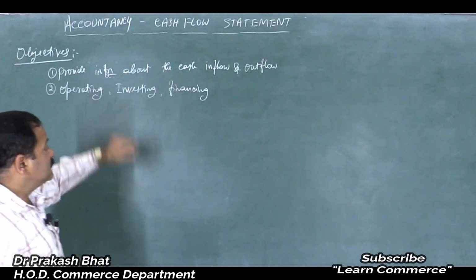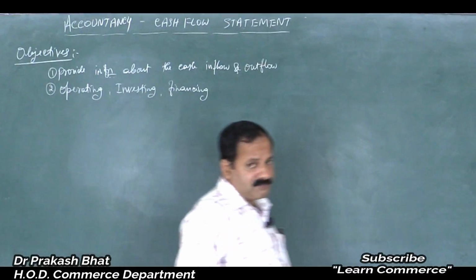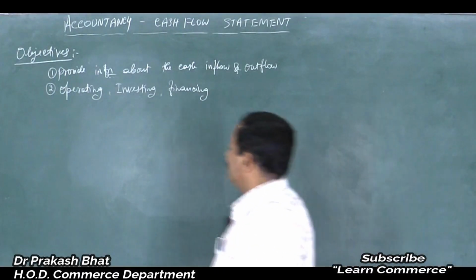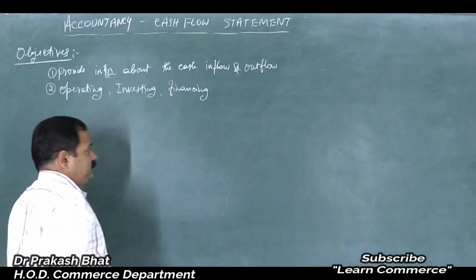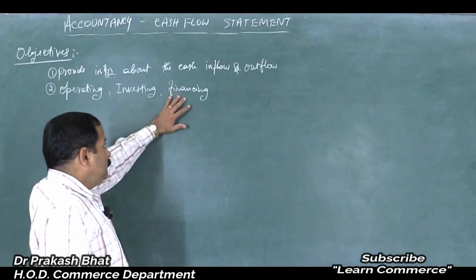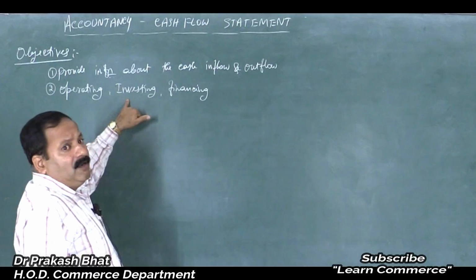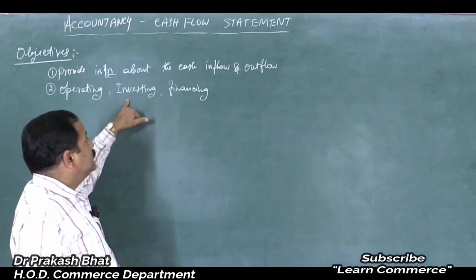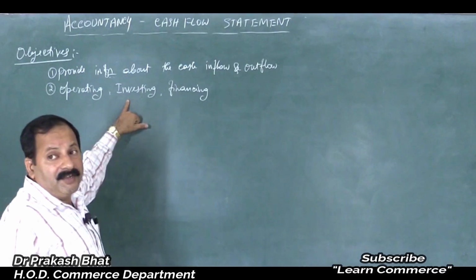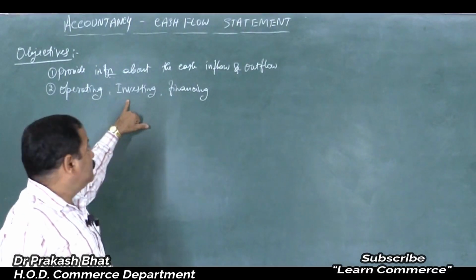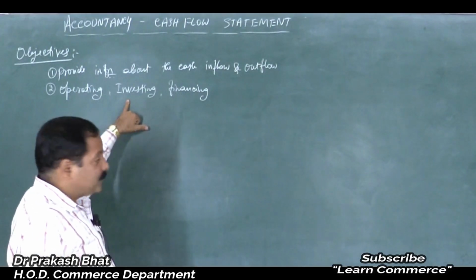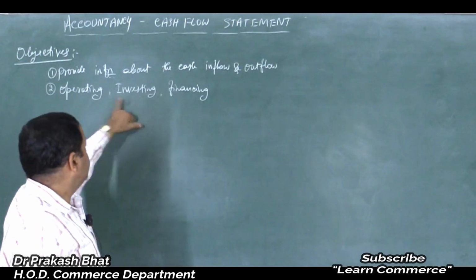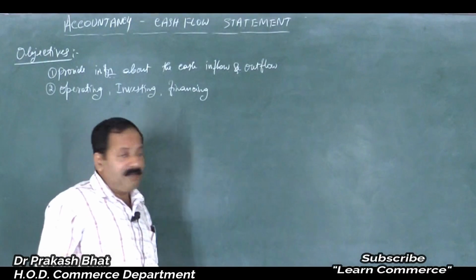Here investing in the sense investing in the fixed assets, to buy the fixed assets, whatever amount that is invested, that is nothing but investing activity, isn't it? Then when you sell long term assets, fixed assets, then whatever you generate is nothing but income generated from investing activities. We will classify it later. I will take up later in the next class. That is the classification of these activities will be explained.